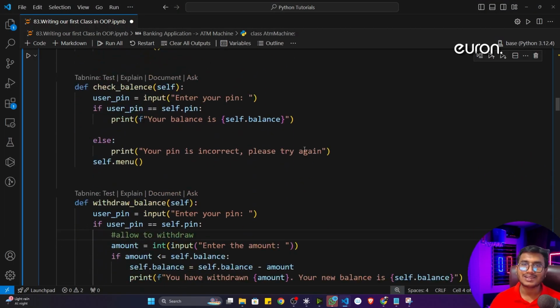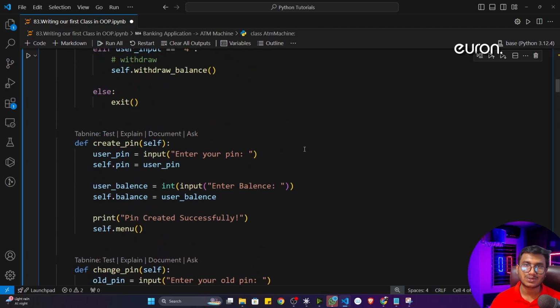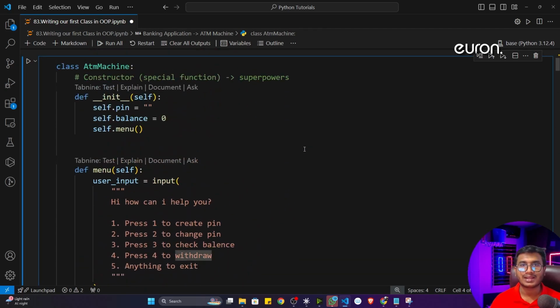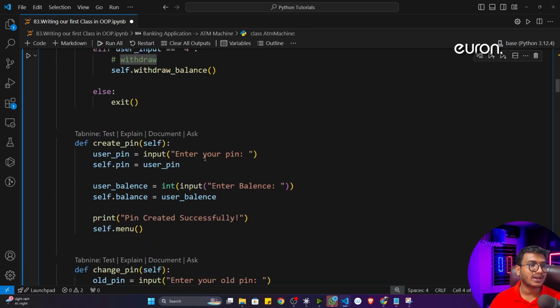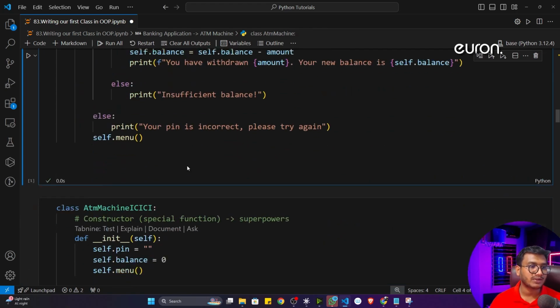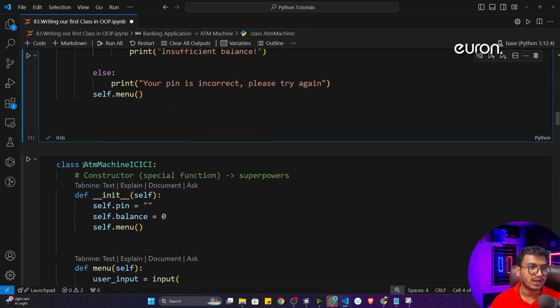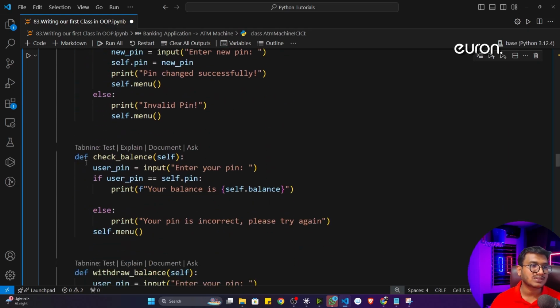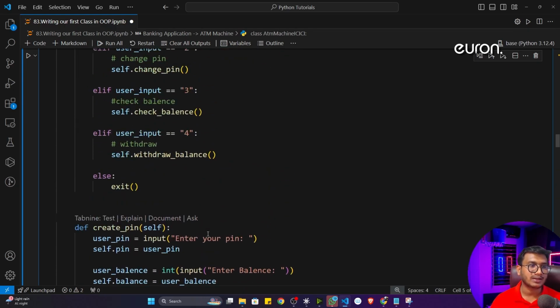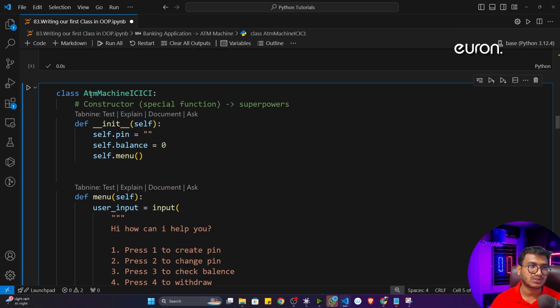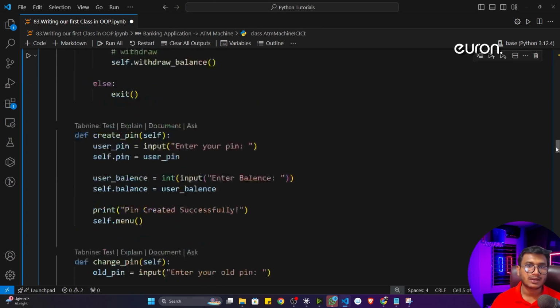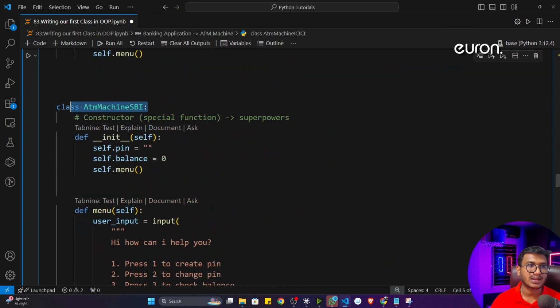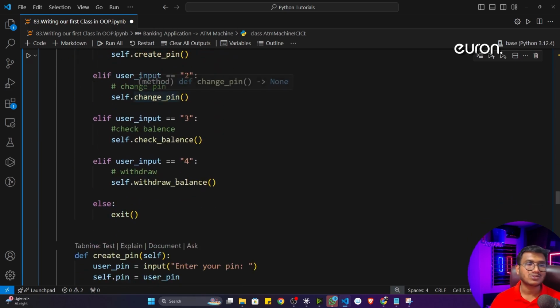So I hope you got it, guys, how to use this OOP concept to create any kinds of project, any kinds of real world application, and how it is helping us to handle our code base. See, although I have taken different banks, different ATMs, ICICI bank, then SBI bank, inside that I'm using the same functionality, but it is separated because of this particular class concept, because it is a separate class and this is a separate class. Okay, so that's how we can use the OOP concept.